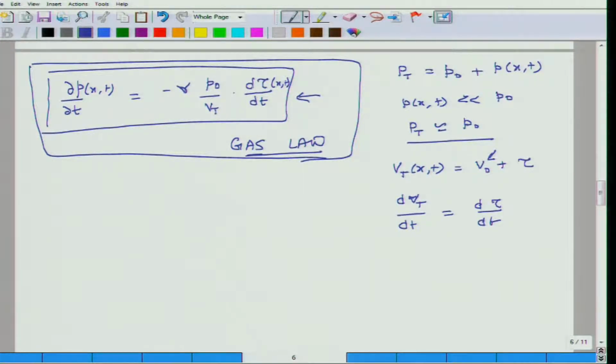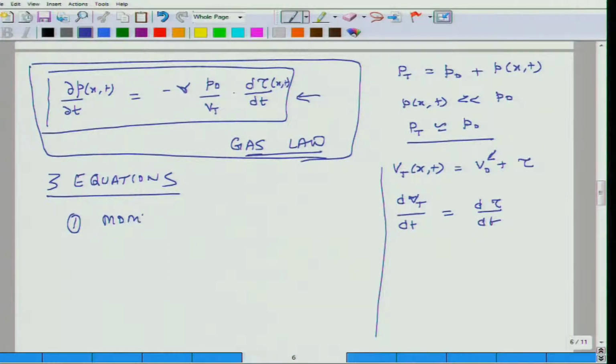So what we have done so far is develop three equations. The first one is the momentum equation, and that connects pressure and velocity and also density, relating changes in pressure to changes in velocity.